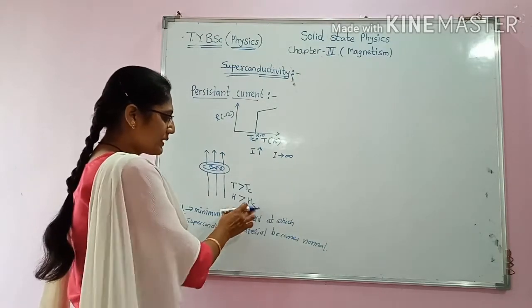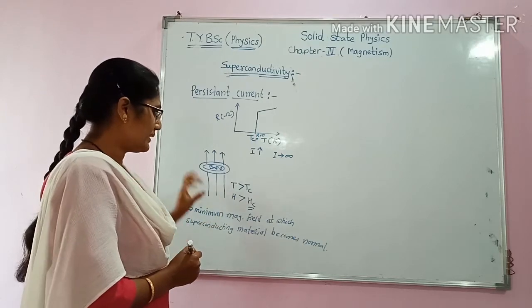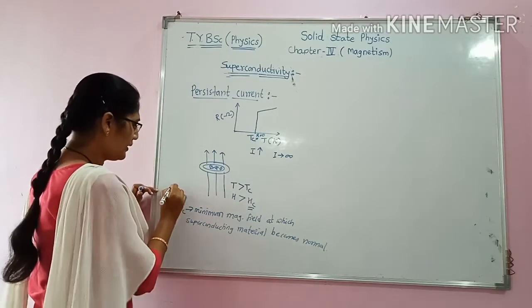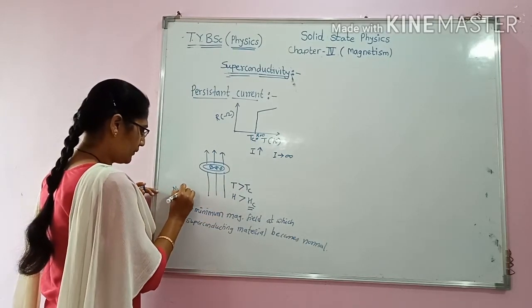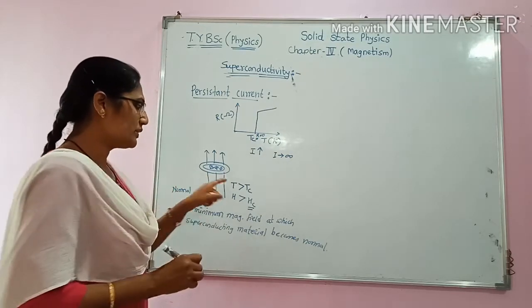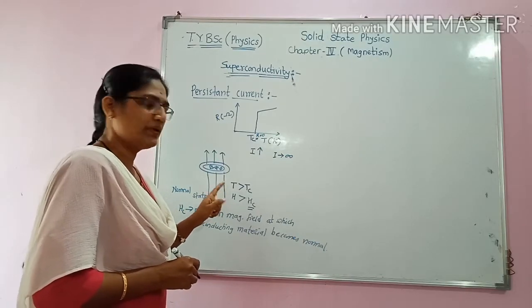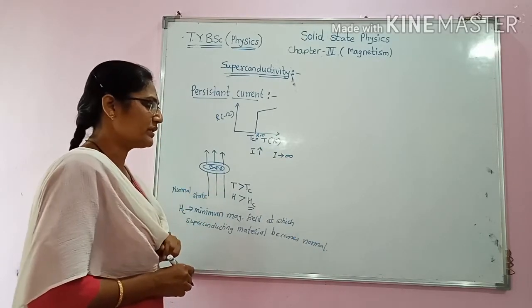Tc is called the transition temperature. Therefore, if H is greater than Hc, then the material will be in the normal state. This is the normal state of the material because its temperature is also greater than Tc. Therefore, it is going to show us the normal state.